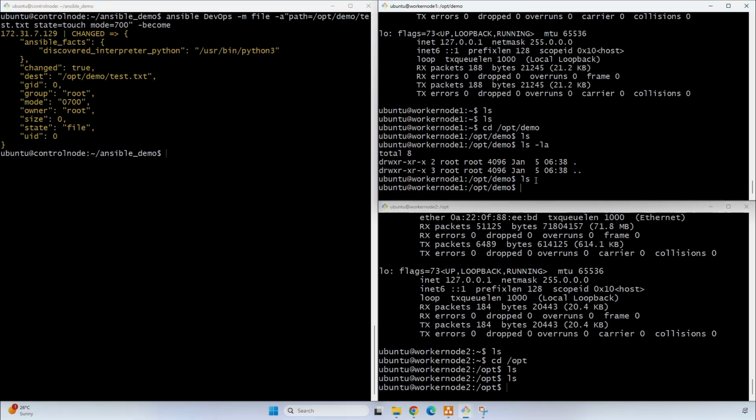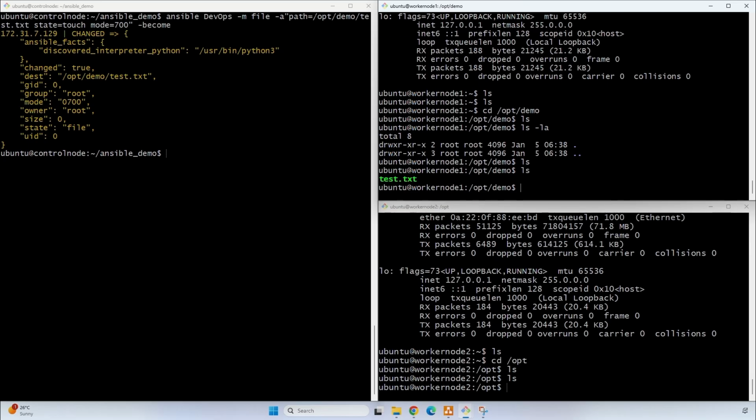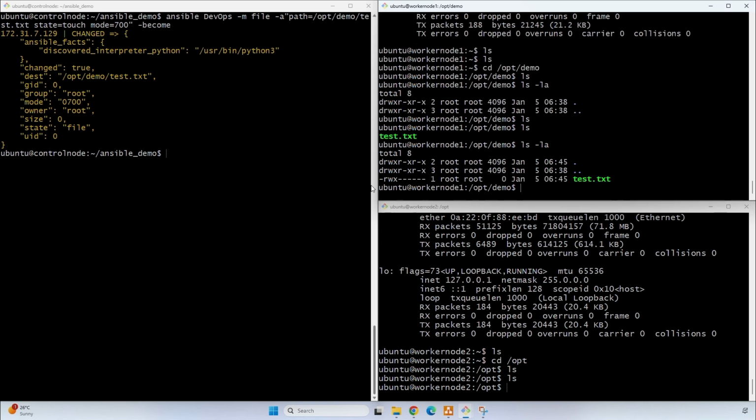If we see here, we got the text file with the access information as well. We have only provided 700 owner access. So this is how we can target particular servers which are in particular groups. Let's go back.